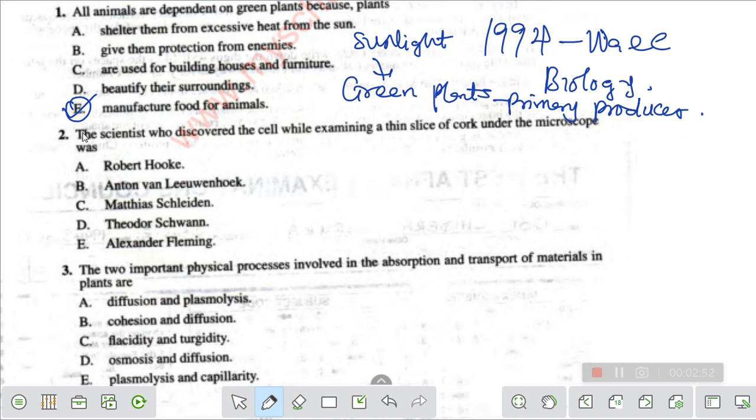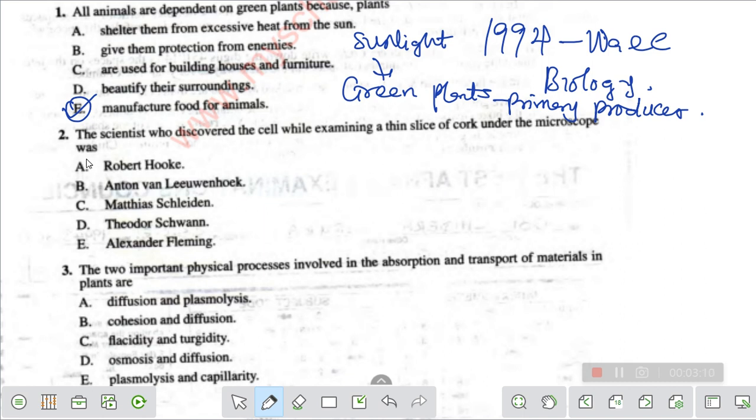Let's go to the next question. The scientist who discovered the cell while examining a thin slice of cork under the microscope. This is very common, and that's why we call Robert Hooke the father of the cell. So our answer here is Robert Hooke.